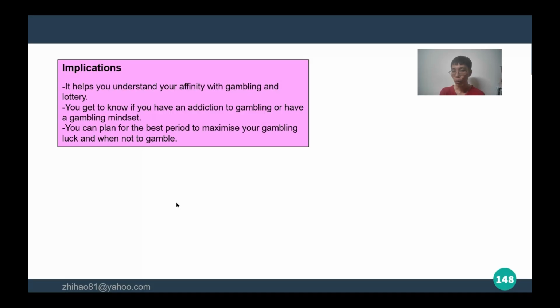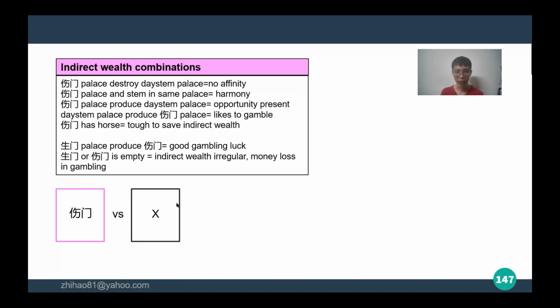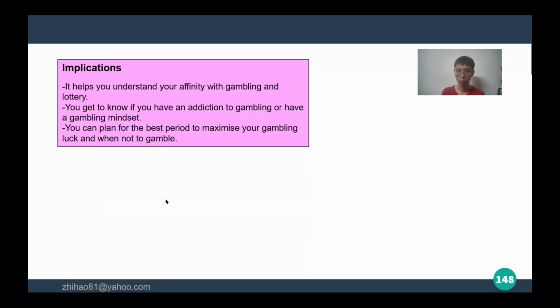And through Qimen we can also know whether you have an addiction to gambling. Like previously, we see that the daystem it is producing 上门, that means that you like to gamble. So if you see this combination in your destiny chart, you have to look at your gambling habits and control it as much as possible.